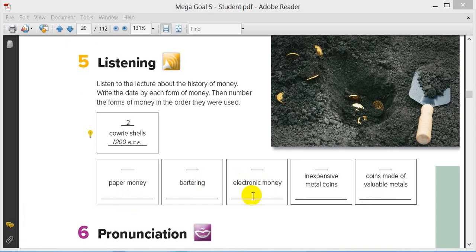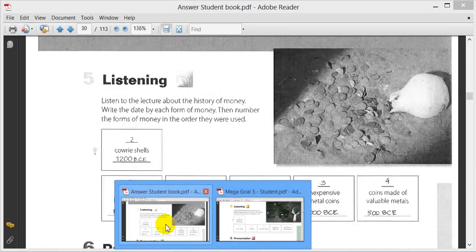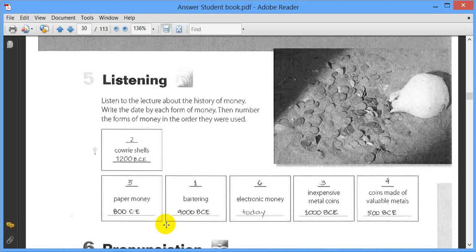The last one, electronic money today. So these are the answers. Number 1, bartering. Number 2, cowrie shells. Number 3, inexpensive metal coins. Number 4, coins made of valuable metals. 5, paper money. 6, electronic money.